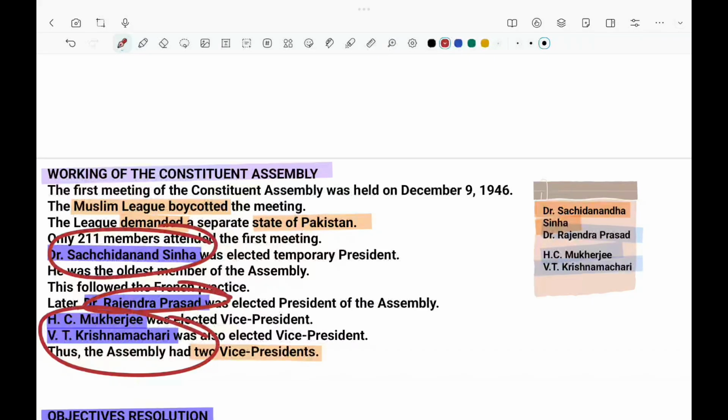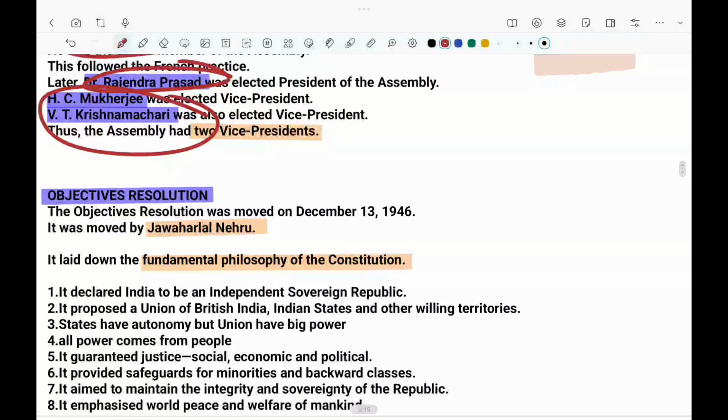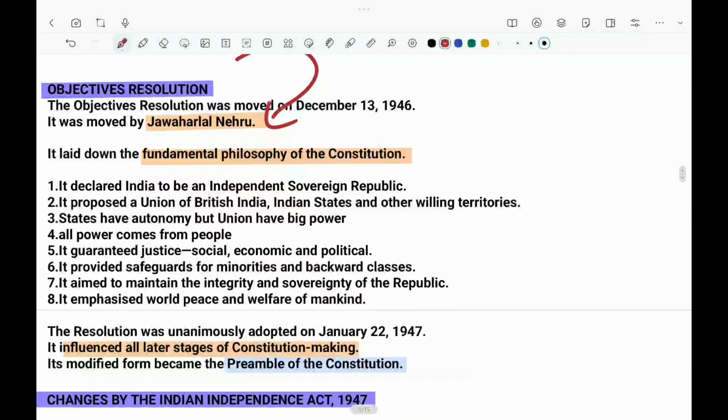On what principles are they working? They are working on the principles established by Dr. Jawaharlal Nehru in his philosophy of the constitution. The first thing that Jawaharlal Nehru mentioned was that it should be a sovereign country. That means it should be independent. We should not depend on any persons. And all these Indian states and British India form the union, willing to be its territories. States will be autonomous, but the big power will be only the union, and all powers come from the people, not from the leaders.